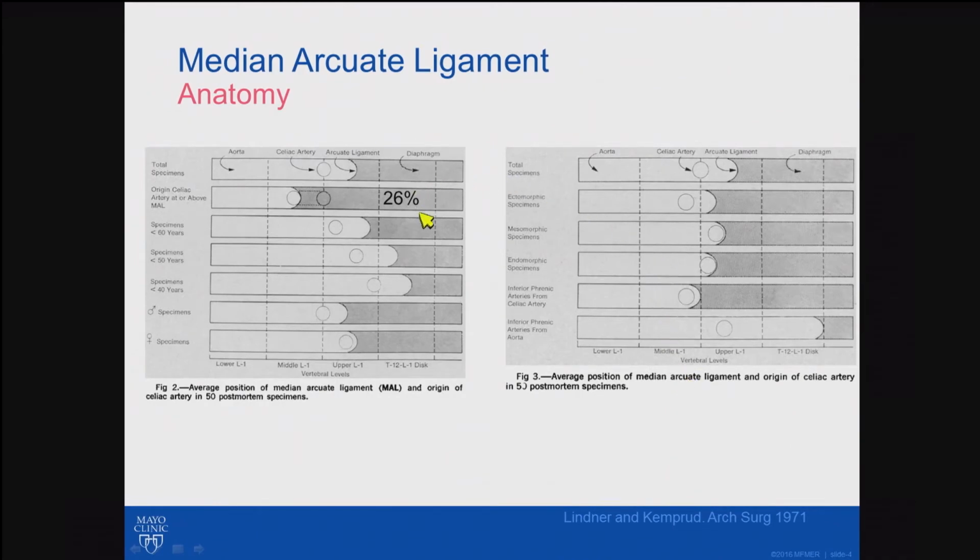Anatomic dissection revealed a full 26% of all patients have the median arcuate ligament lower than the celiac origin, and that the closer the median arcuate ligament is to the celiac, the higher the likelihood that the inferior phrenic arteries arise from the celiac, whereas very low likelihood when you have a high median arcuate ligament.